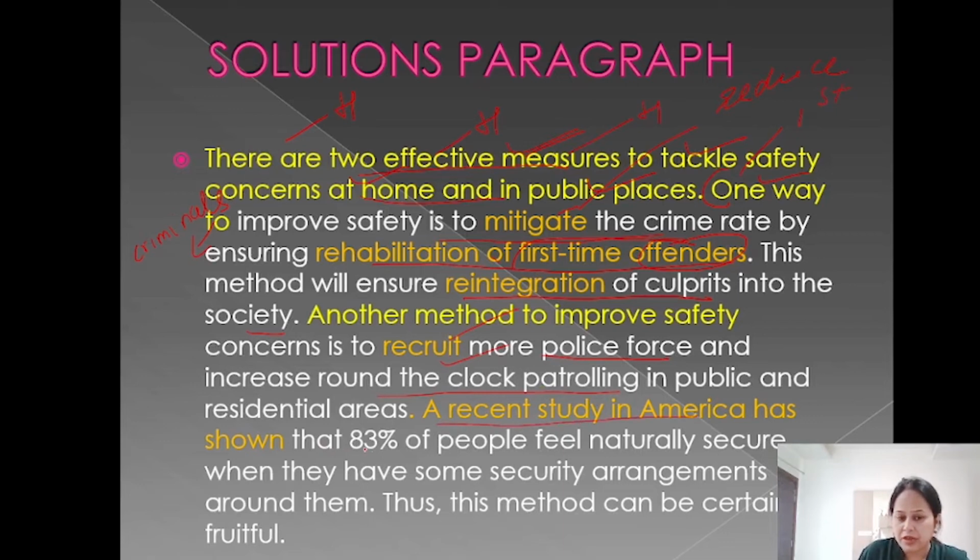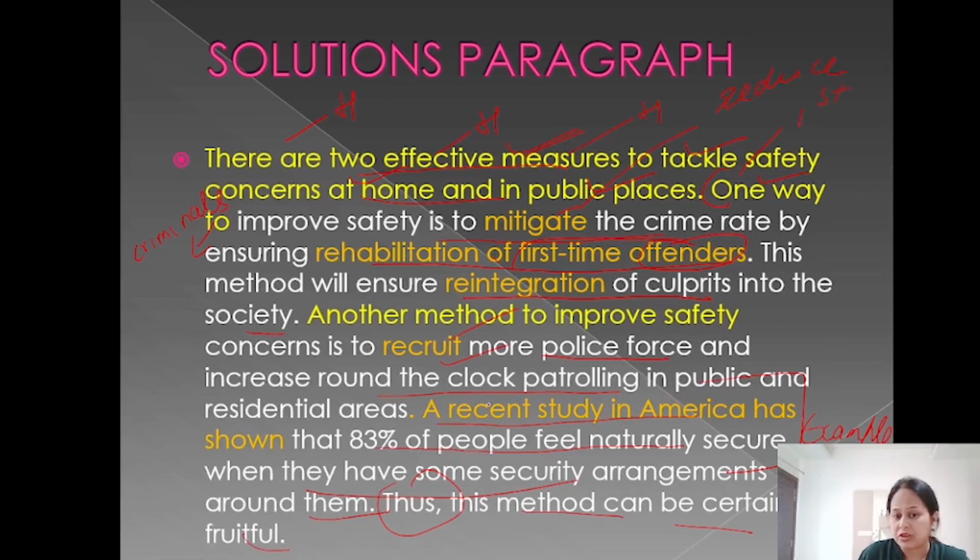Recent study in America has shown that 83% of people feel naturally secure when they have some security arrangements around them. So this is the explanation. This time the explanation is in the form of example or a survey. So you can always include a survey study, even if it is hypothetical, it's fine. And then the result, this method can be certainly fruitful.